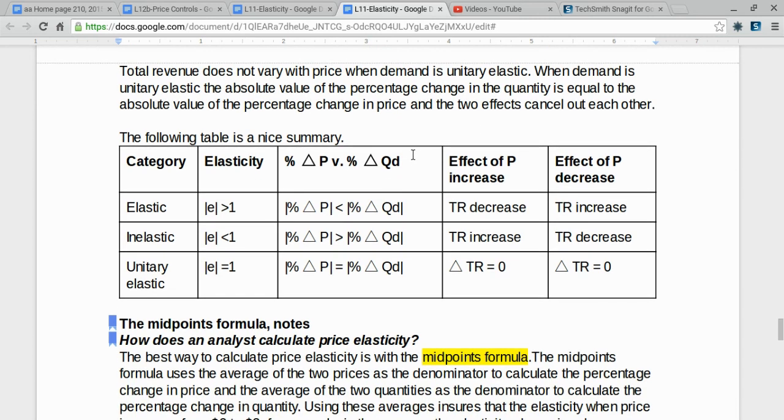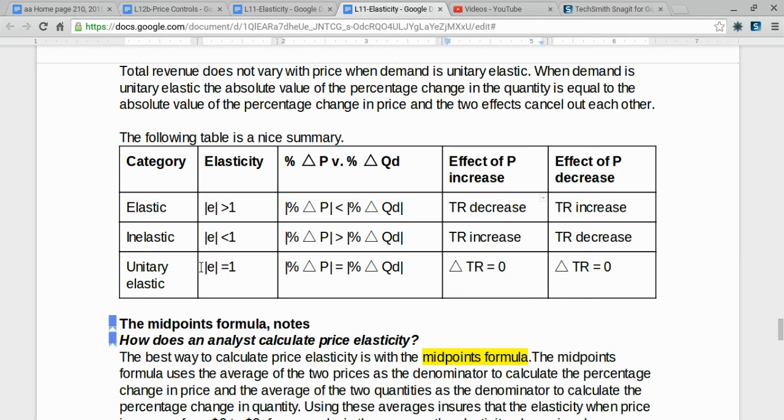Here's a nice summary. We have three categories of demand: elastic, inelastic, or unitary elastic. Elastic means the absolute value of elasticity is greater than 1. It means the percentage change in price is less than the percentage change in quantity. It means when you increase price, total revenue decreases, and when you decrease price, total revenue will increase. Inelastic demand means the absolute value of elasticity is less than 1. It means the percentage change in price is greater than the percentage change in quantity demanded. It means when you increase price, total revenue will increase. When you decrease price, total revenue will decrease.